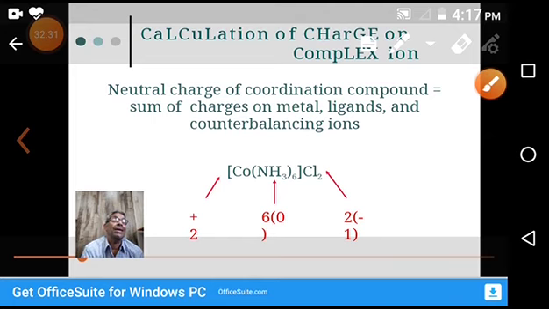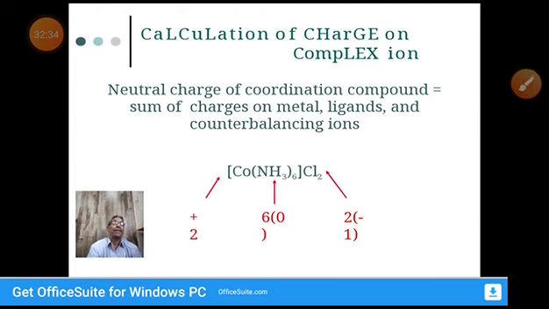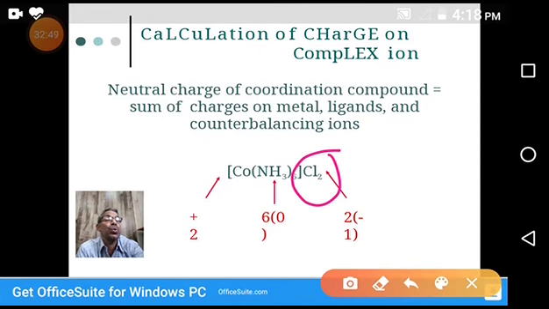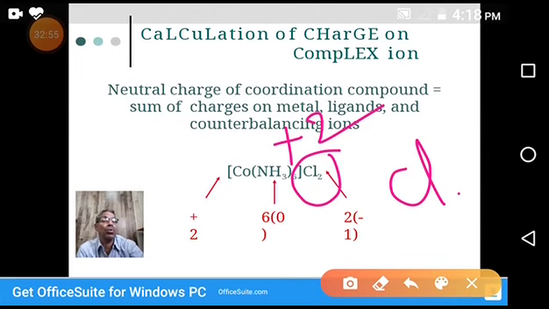We can't say this is 0. Actually, it's a cationic complex. It's not neutral. The compound is neutral, but the complex is a cationic complex. Why a cationic complex? It was written wrong. Actually, chlorine is Cl2, each Cl is minus 1, so minus 2. Therefore, the charge of the complex is plus 2. So it is a cationic complex, not a neutral complex.